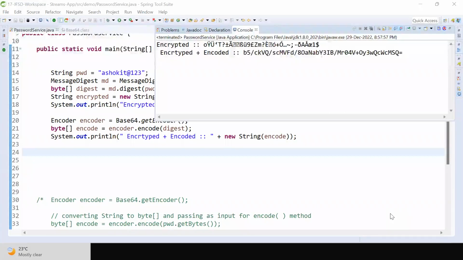Understand the difference between encryption and encoding. Base64 encode and decode.